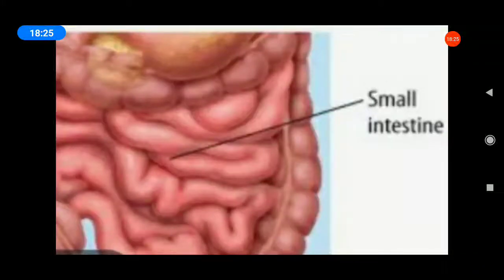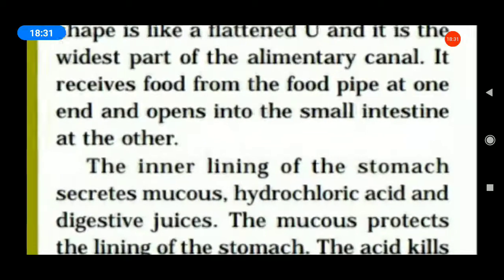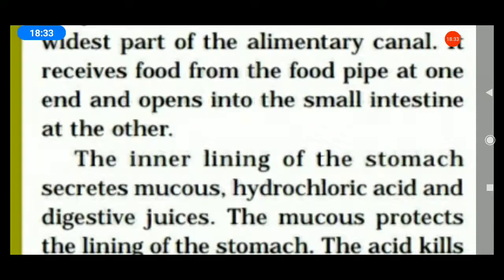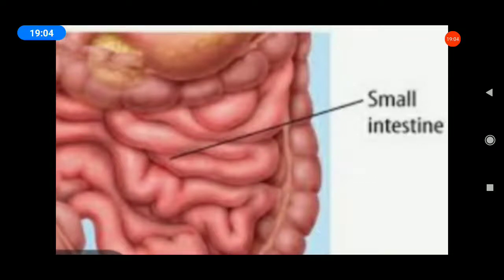Next, small intestine. Next one. Stomach. The inner lining of the stomach secretes mucus, hydrochloric acid and digestive juices. The mucus protects the lining of the stomach. The acid kills many bacteria that enter along with the food and makes the medium in the stomach acidic, which helps the digestive juices to act. The digestive juices break down proteins into simple substances.